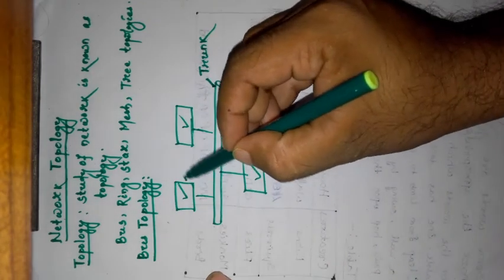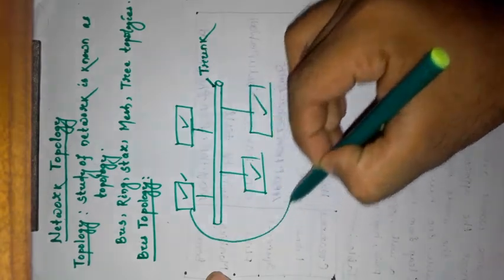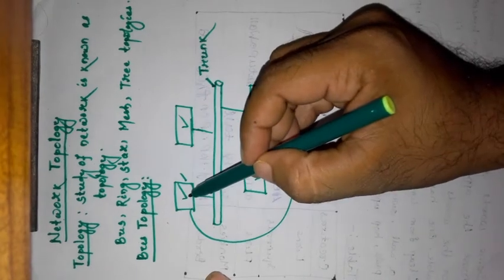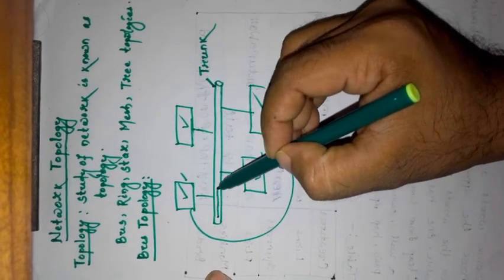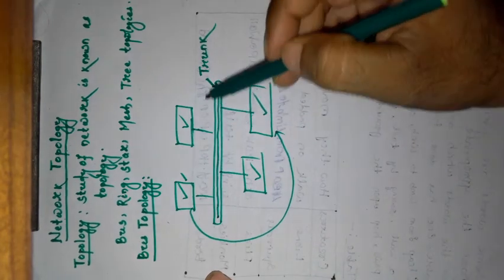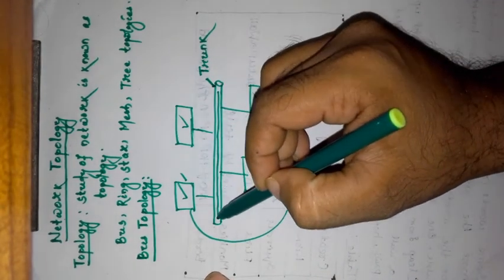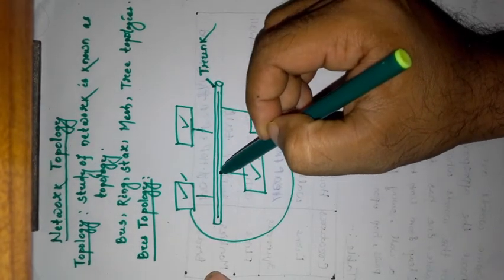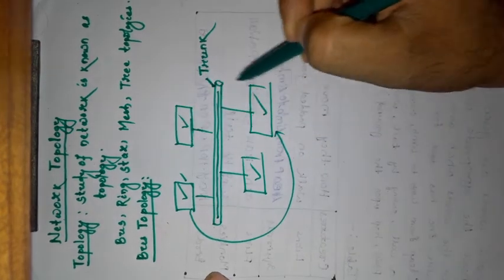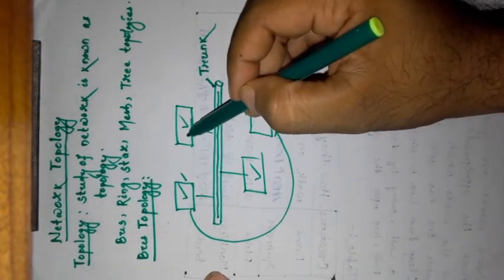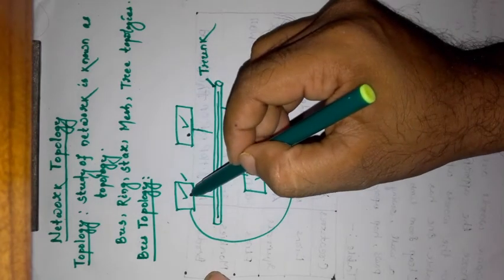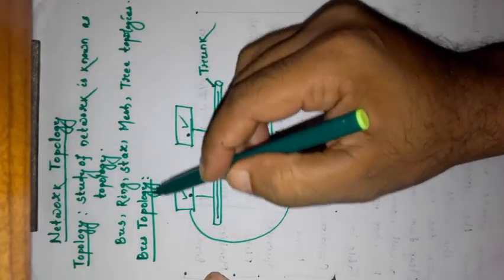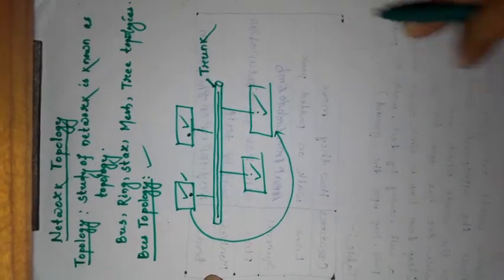Suppose this device wants to communicate with this device, then that device provides data in the main cable. If data is provided in this cable, then the data automatically transfers to all the devices. In this way, this device also communicates with this device, and this device. That is the terminology of bus topology.